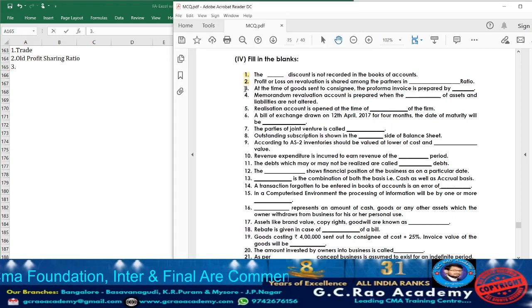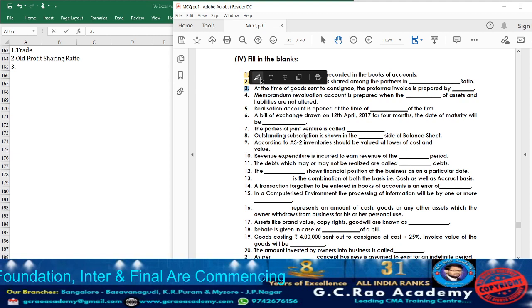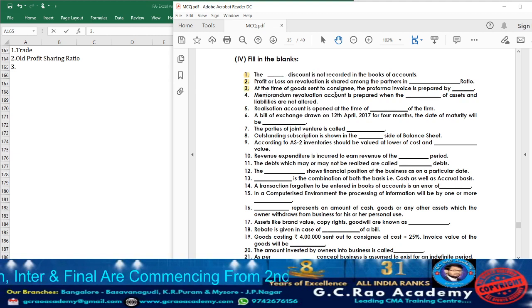Now let us move on to question 3. What are they telling? At the time of goods sent to consignee, the pro forma invoice is prepared by whom? Who is going to prepare the pro forma invoice? Consigner.